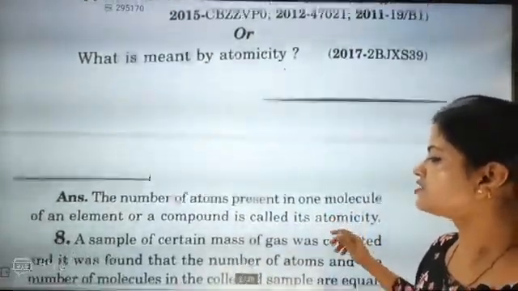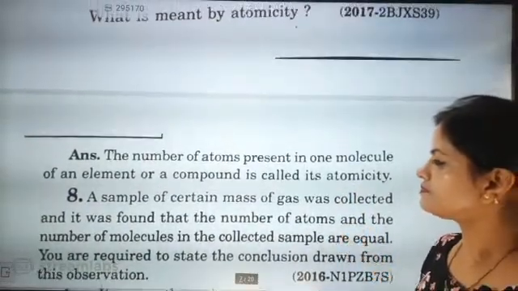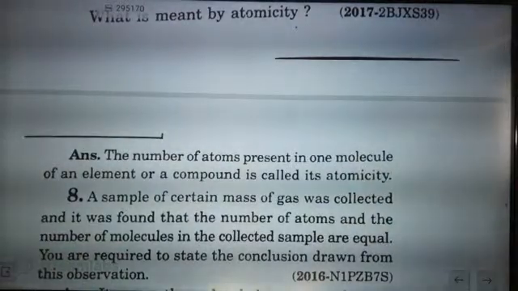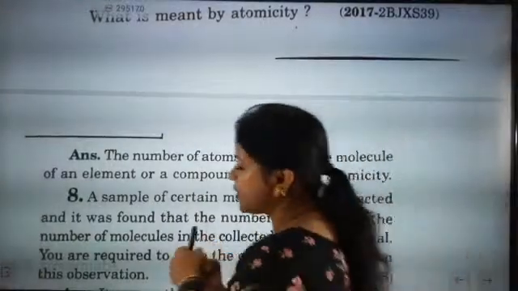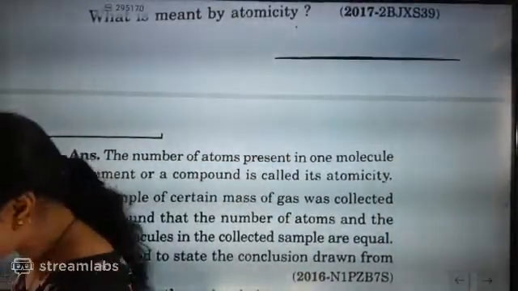Now the question is: a sample of a certain mass of gas was collected and it was found that the number of atoms and the number of molecules in the collected sample are equal. You are required to state the conclusion drawn from this observation. This is a supernova question. Answer the question first.